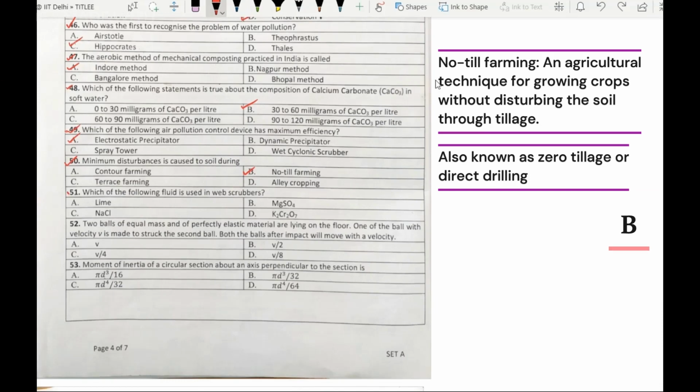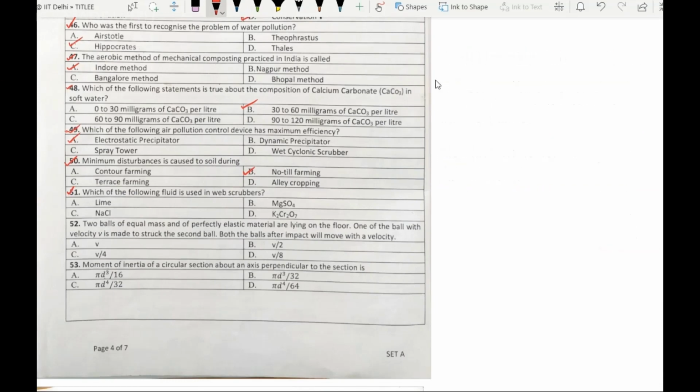Moving on to the last question, question number 51. Which of the following fluid is used in wet scrubbers? It will be wet, not web. The options given are option A, lime, option B, MgSO4, option C, NaCl, option D, K2Cr2O7.